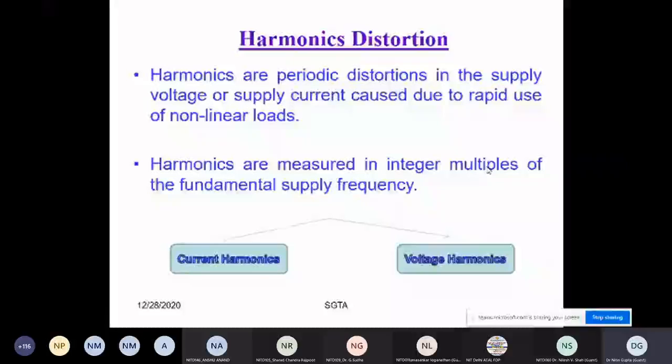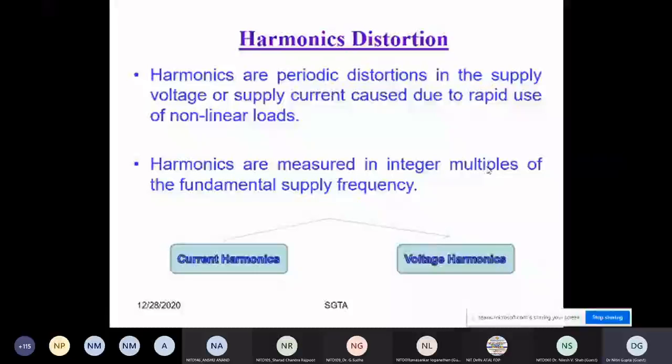Professor, can I know your name? I am Sudha, sir. Sudha. So Professor Sudha, the main thing is that we are discussing harmonics here, not fluctuation. Fluctuation is a different thing. Are you getting my point? In the case of fluctuation, the wave shape of the voltage will remain sinusoidal. But in the case of harmonics, your waveform will not remain sinusoidal. This is the main thing.